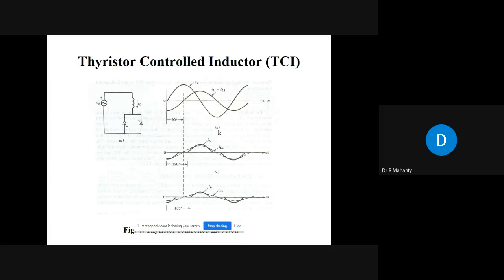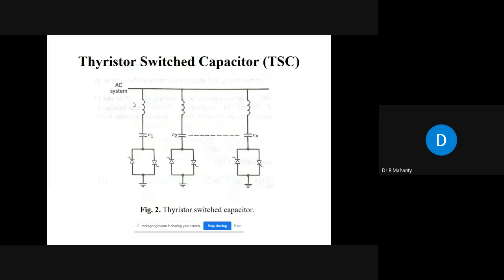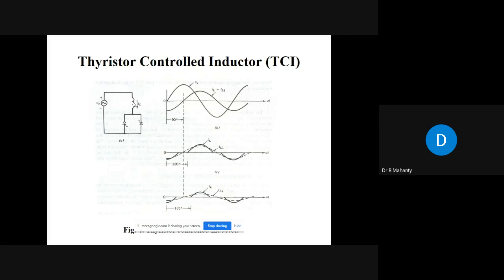So here this is a controlled inductor. This is not a switched inductor. In case of this, it is a switched capacitor. Switched capacitor means the capacitors are turned on during the zero voltage condition. And when you turn on the capacitor during the zero voltage condition, it gives you a fixed value of capacitance, whereas here it is giving you controlled inductance.